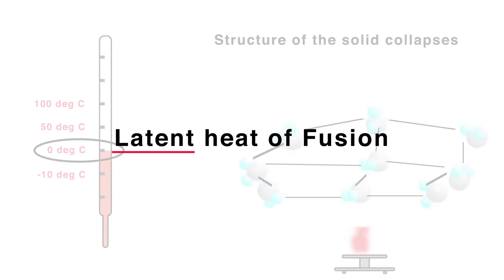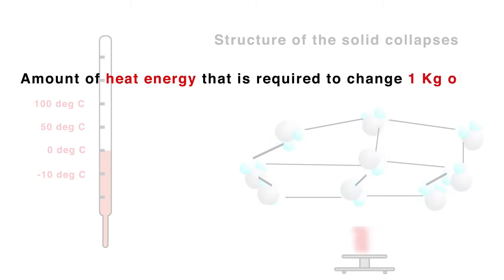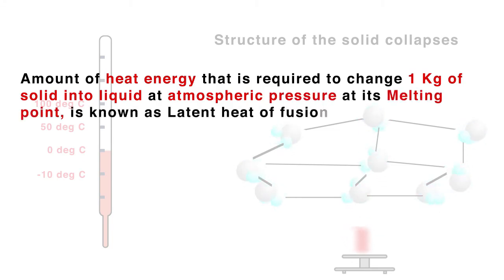So latent heat of fusion may be defined as the amount of heat required to convert 1 kg of a solid into its liquid at 1 atmospheric pressure and its melting point is known as latent heat of fusion.